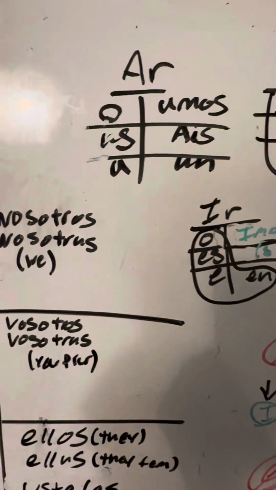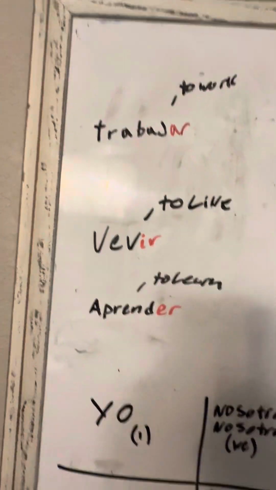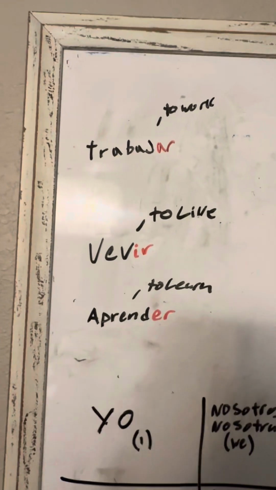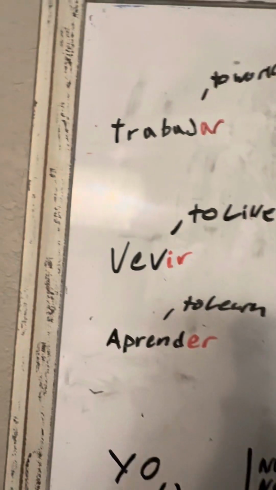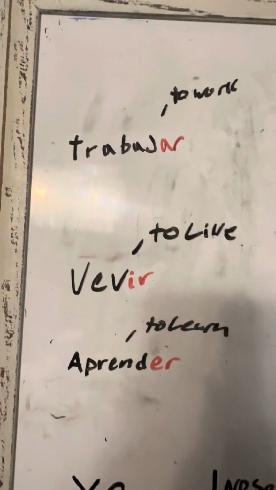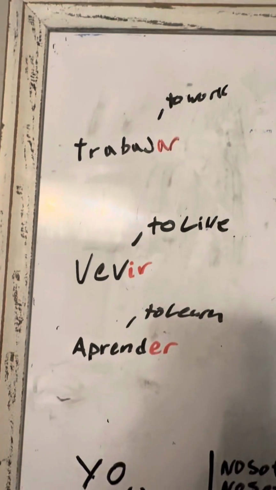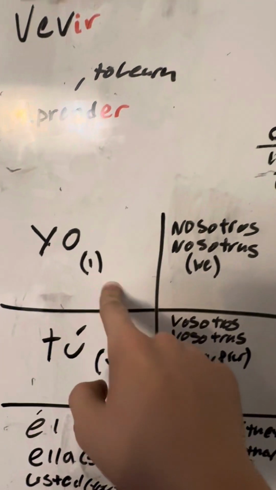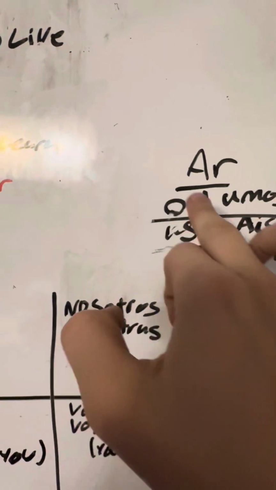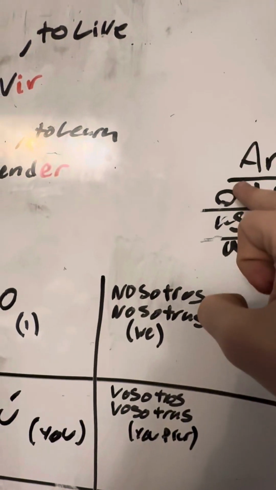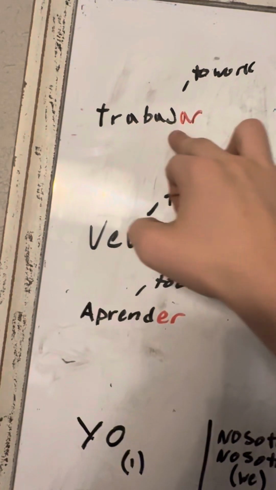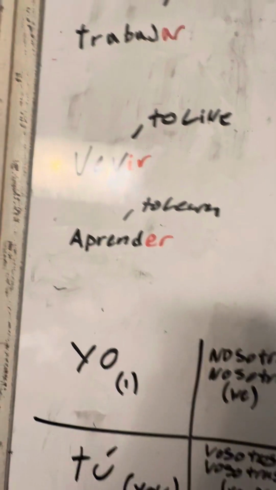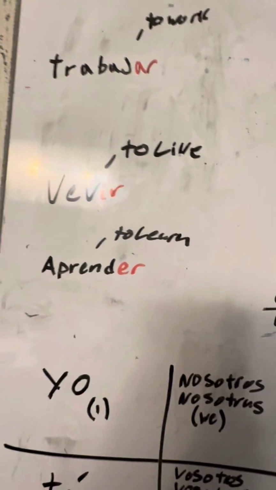So, when we are talking about trabajar, to conjugate it, we are changing who it is referring to. If I'm saying I work, I would say yo trabajo, because yo is I. So we replace the AR with the O. If I say you work, I say trabajas, AS.